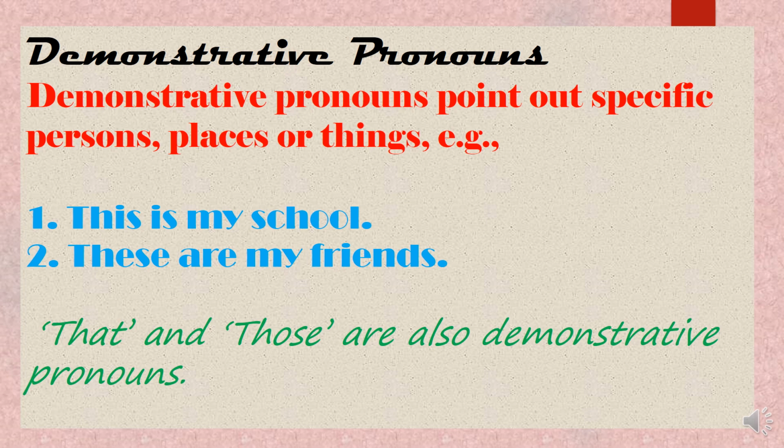That is my house. Those are my friends. It is very easy. This, these, that, those, which point out something, are demonstrative pronouns.